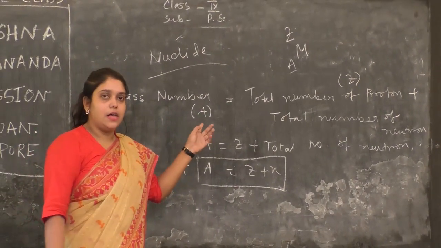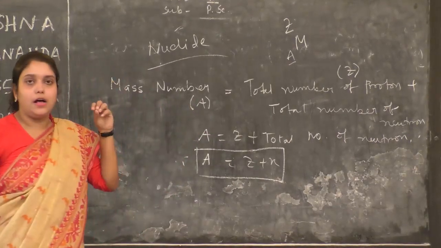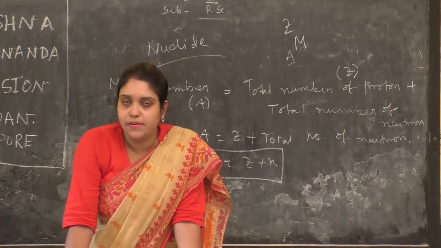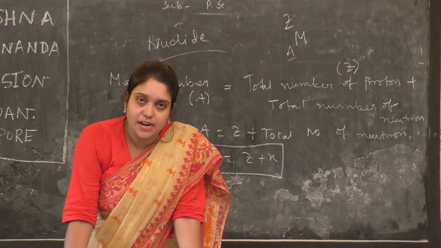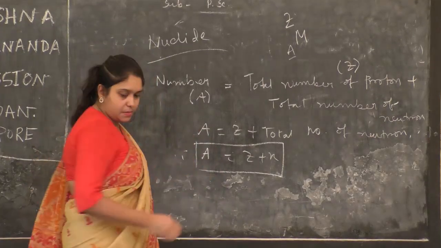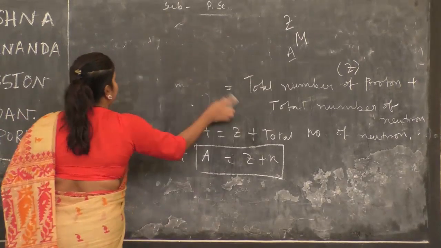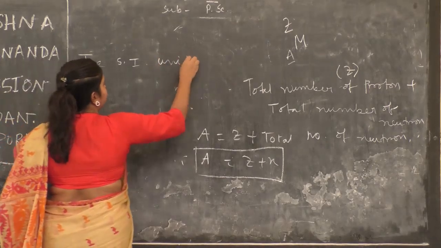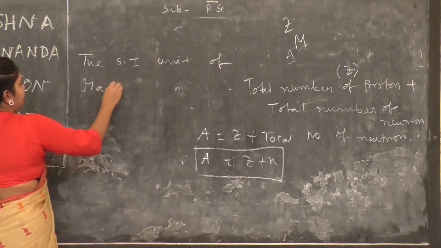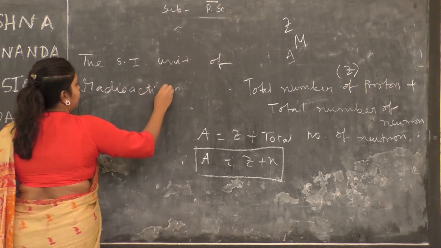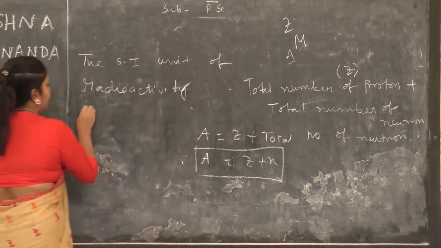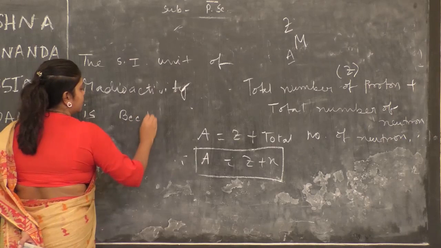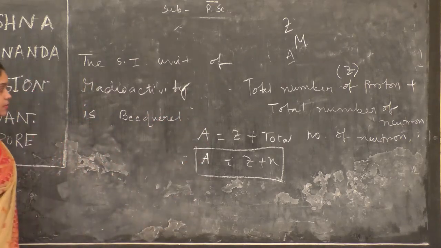One thing, remember this, when you are studying radioactivity: who first discovered radioactivity? Henry Becquerel. After his name, the SI unit of radioactivity is Becquerel. This is to remember.